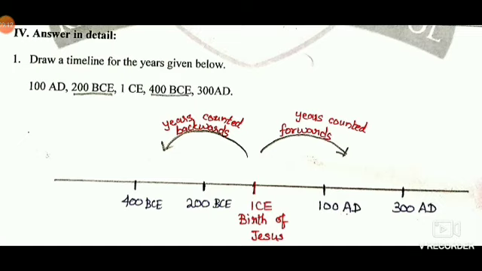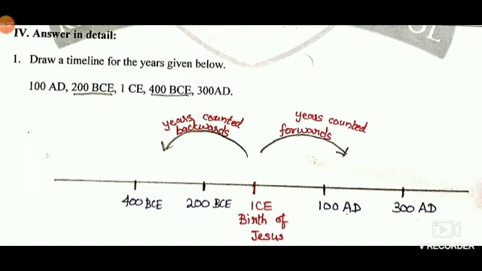BCE is before common era, or BC is before Christ, and the events happening after the birth of Jesus Christ are called Anno Domini AD or common era CE.